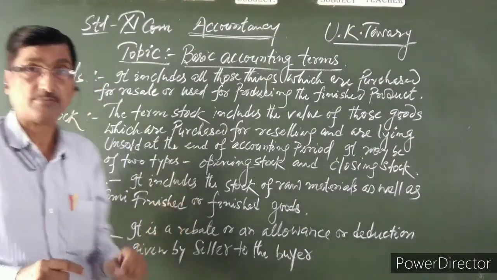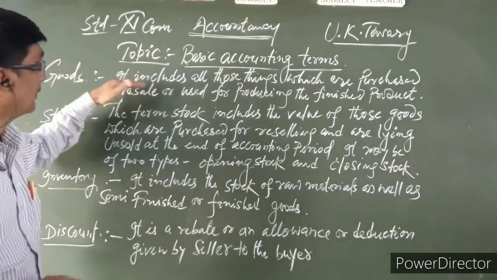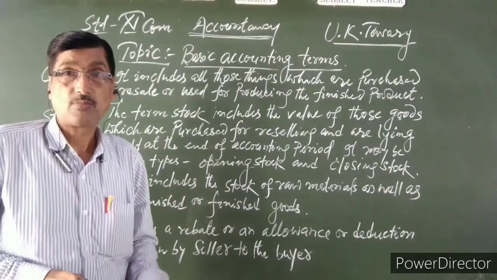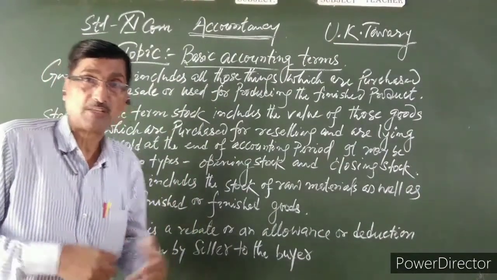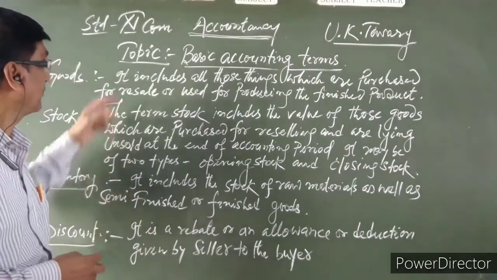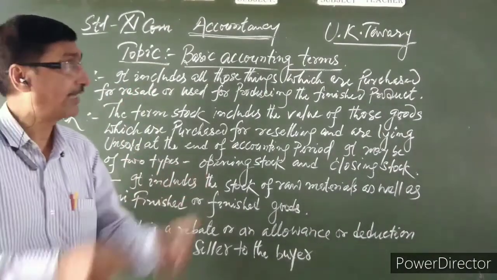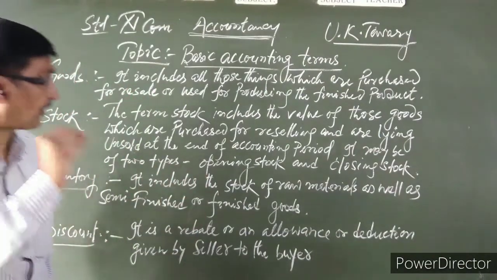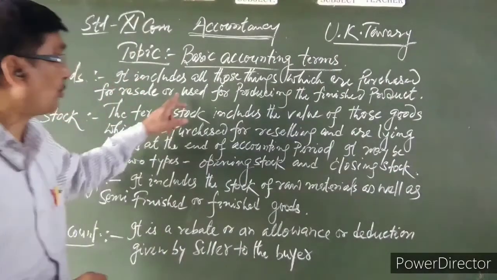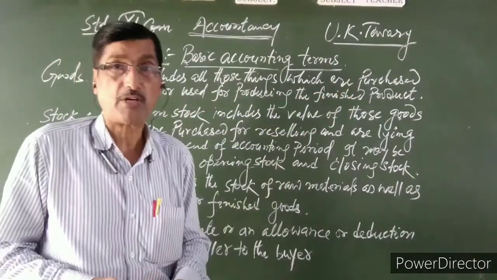We use this term in accounting and also in the business or commerce field. What is goods? It includes all those things which are purchased for resale or used for producing the finished product.